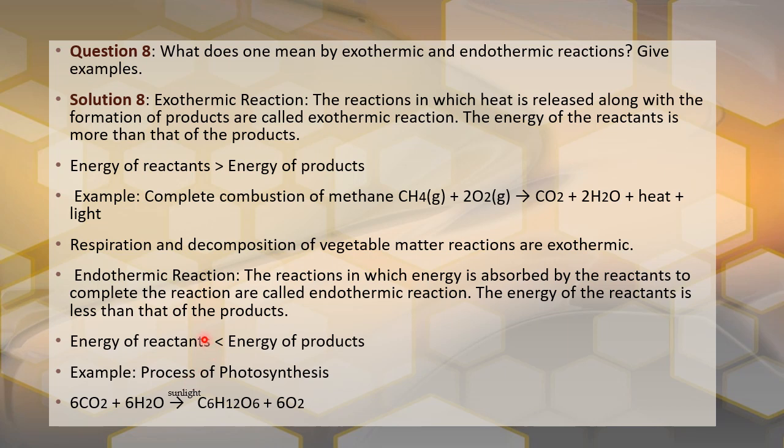The best example is the process of photosynthesis. Glucose and oxygen giving water and carbon dioxide is respiration. The reverse of this is photosynthesis. This is exo and this automatically becomes endo. So photosynthesis is endo, respiration is exo. Both are complementary to each other.